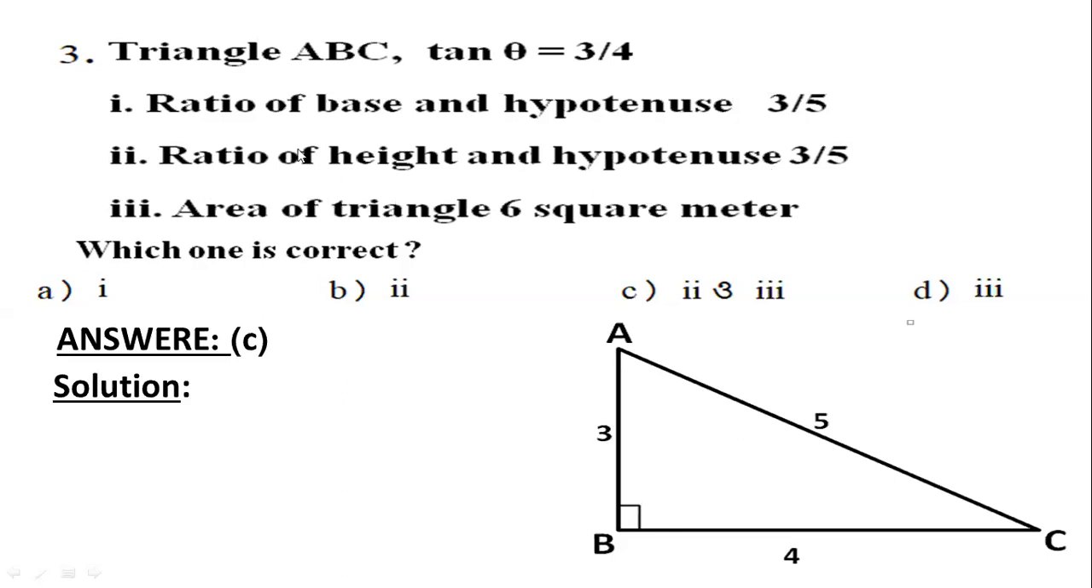Our second statement says ratio of height and hypotenuse is 3 by 5. According to our question, it is right, because here it is given ratio of height and hypotenuse is 3 by 5, and according to the figure, it is also true that it is 3 by 5. Now we need to see whether area of the triangle is 6 square meter. Is it really correct or not? By which procedure can we do that? We know the area of triangle is half into base into height. So half into base into height, that will be 2 into 3, that will be 6. So our 2 and 3 option is correct. So our answer is C.